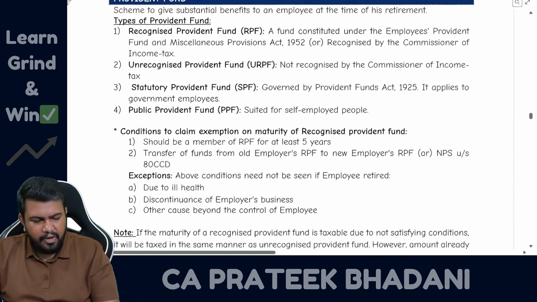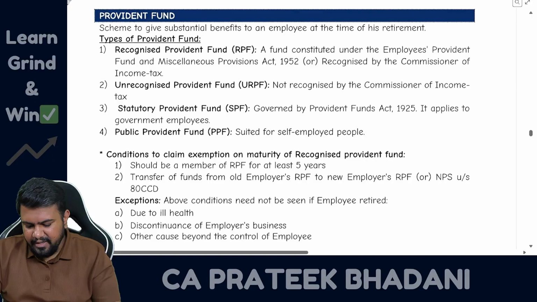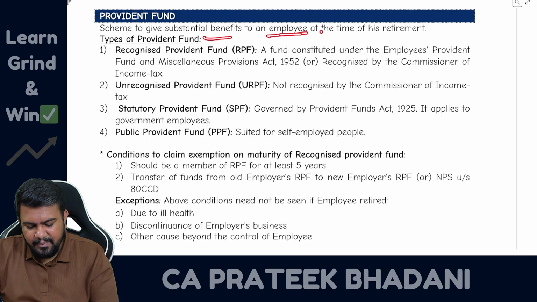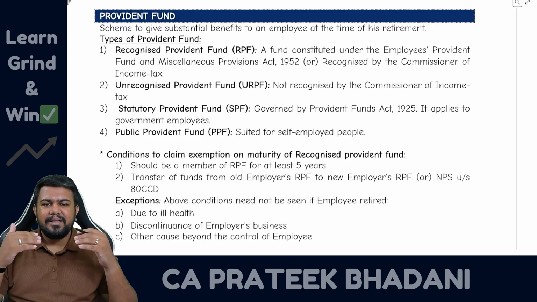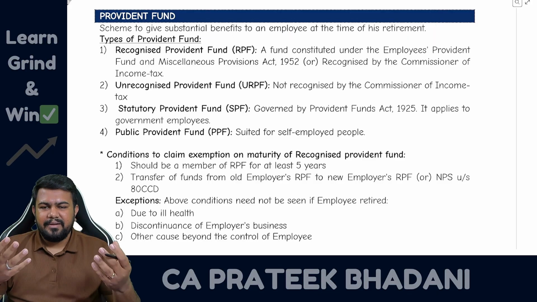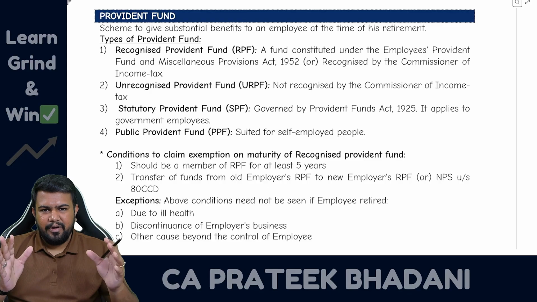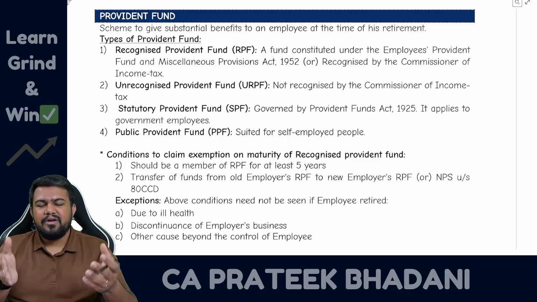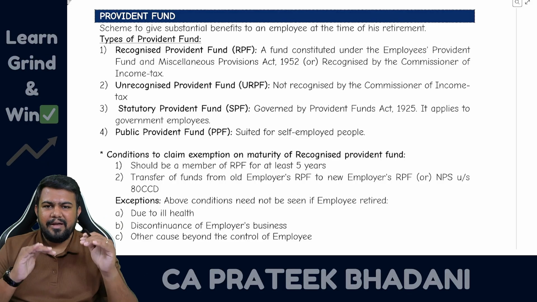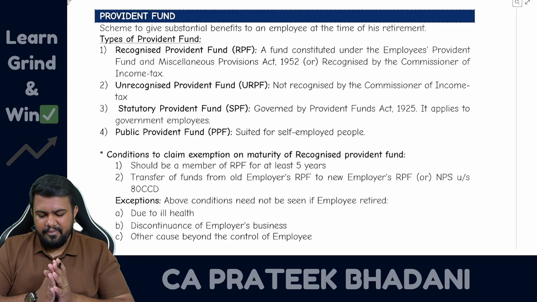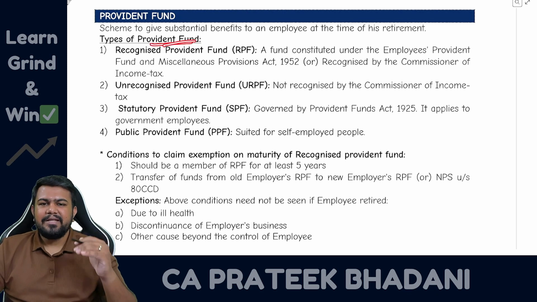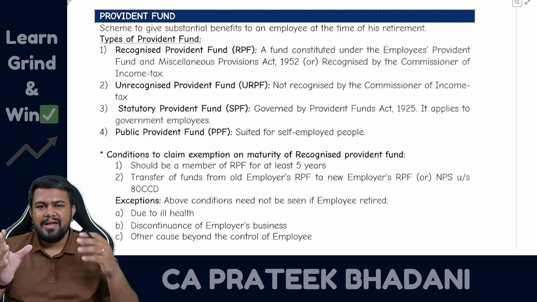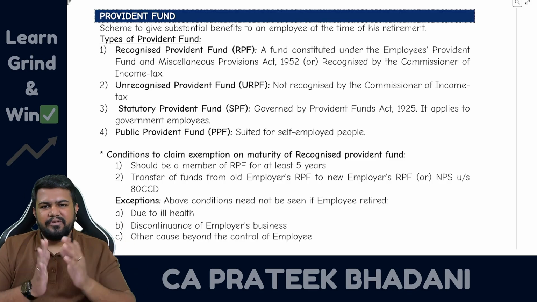Now let's come to Provident Fund. Provident Fund is a scheme to give substantial benefit to an employee at the time of retirement. So monthly or yearly the employee will deposit some amount in the PF of the employee, and at the time of retirement the employee can withdraw this amount. Employee himself can also contribute. So finally lump sum amount the employee can withdraw and use during the retirement phase. So this is Provident Fund. Similarly, superannuation fund is also a similar concept, where amount is regularly contributed by employer as well as employee, and lump sum amount can be withdrawn later on.